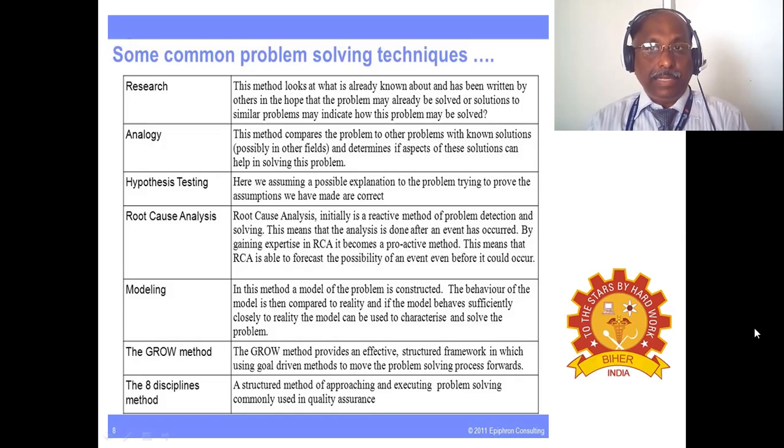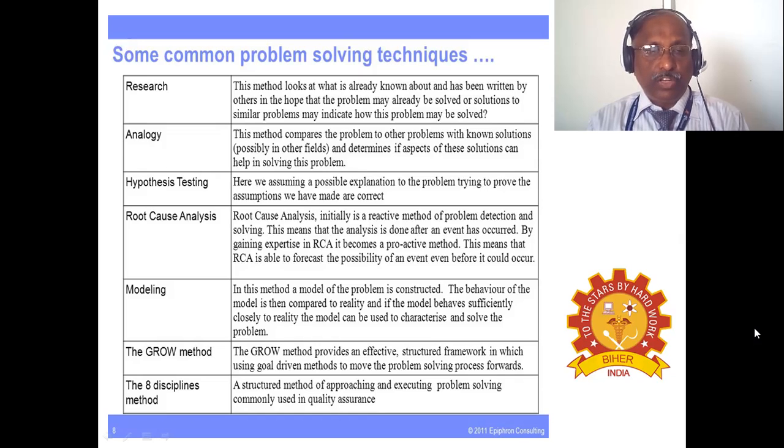Next is critical analysis of your results or data, which comes under root cause analysis. Initially, it's a reactive method of problem detection and solving. This means that the analysis is done after an event has occurred. By gaining expertise in RCA, that is root cause analysis, it becomes a proactive method. This means that RCA is able to forecast the possibility of an event even before it could occur.